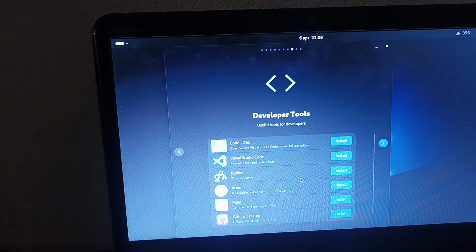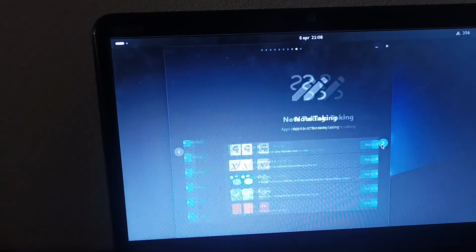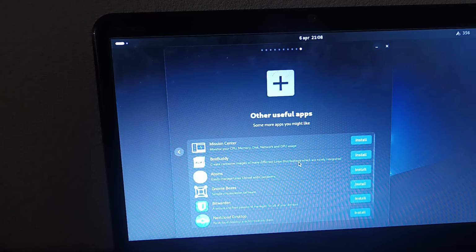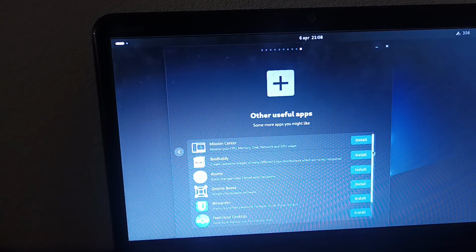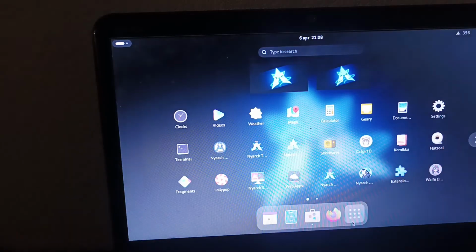I got the developer tools, GitHub, VS Code, note-taking, some usual note-taking apps. Other useful apps, we got GNOME Boxes, as a replacement for VirtualBox. Okay, not bad. We're just gonna minimize this and go with the next app.